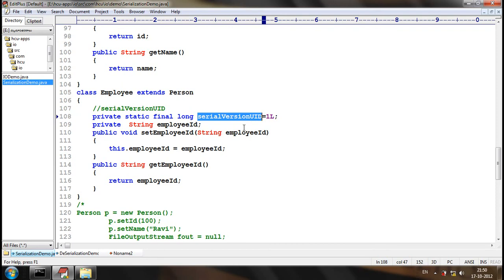So we should serialize as well as deserialize with the same serial version UID.